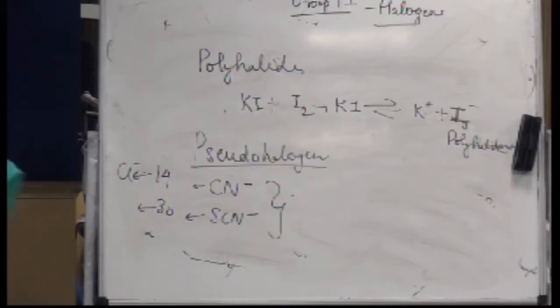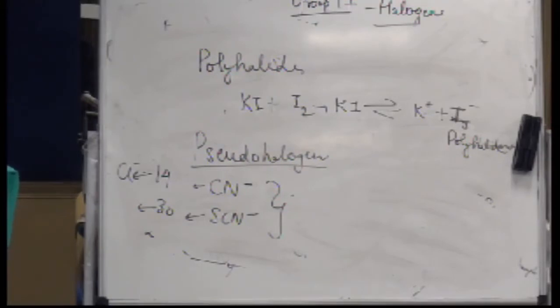The probable reason should be that they are isoelectronic. Not every such species, but it has been observed that there are some species which behave as halogens but are not actually halogens.